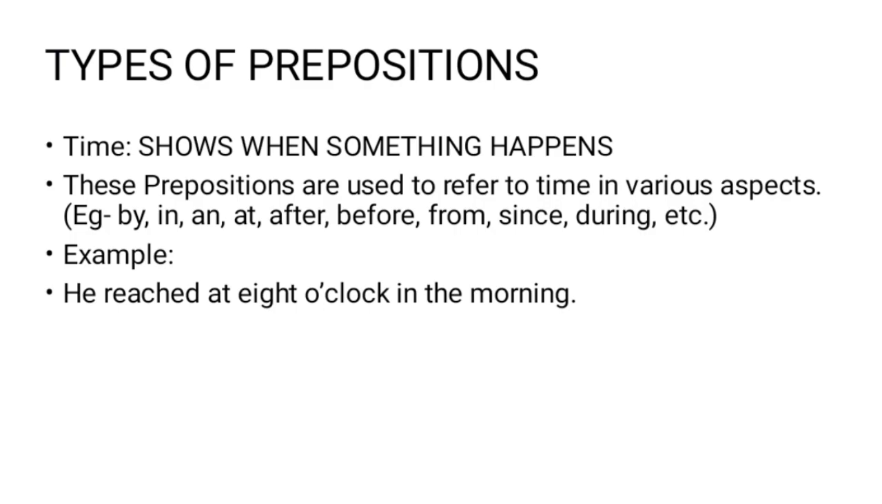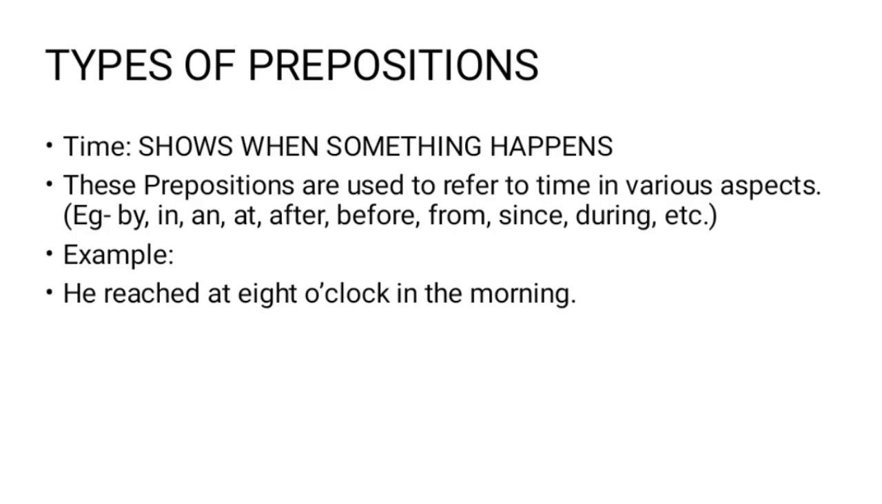An example of this type of preposition: he reached at 8 o'clock in the morning. As for you students, I would like to give you the work of making more sentences from the examples of the preposition of time which have been mentioned. So in the example, he reached at 8 o'clock in the morning, in is a preposition, and it shows time. At what time did he reach? 8 o'clock in the morning is the time when he arrived.